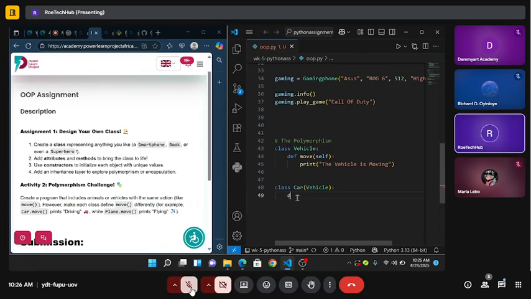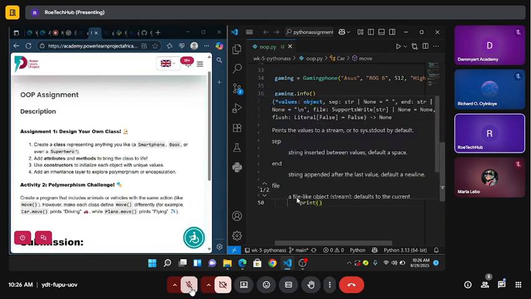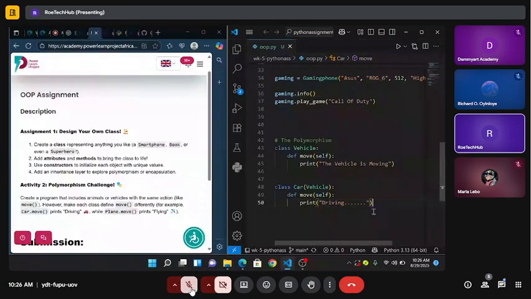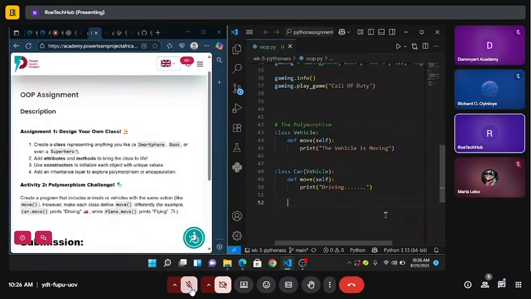So define move here, with self, and then I can just say print "driving".